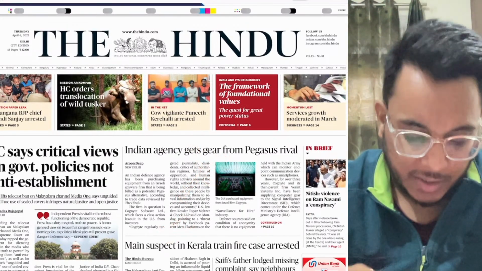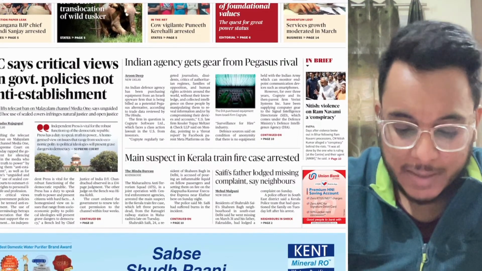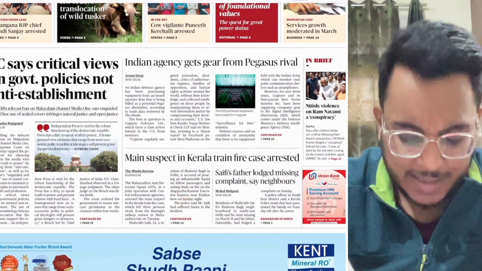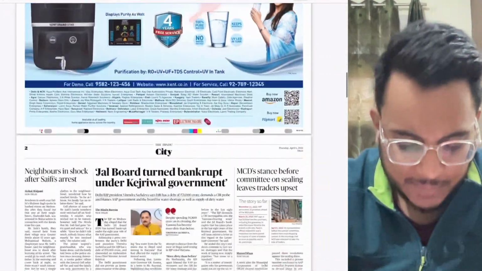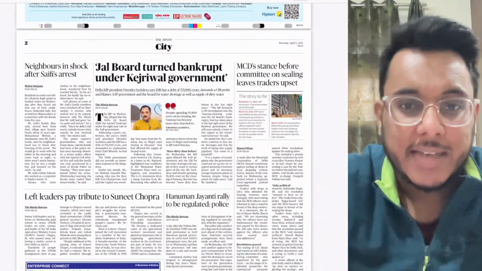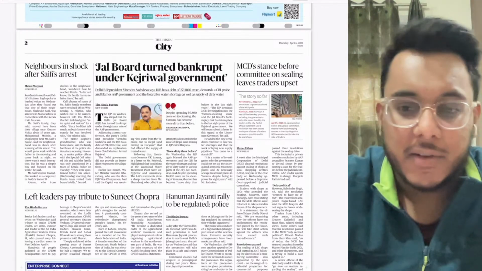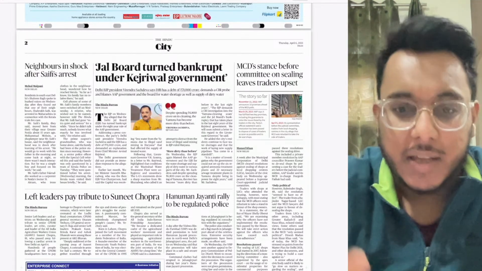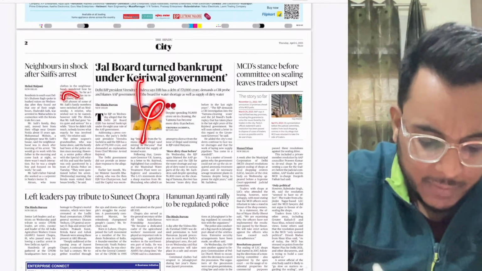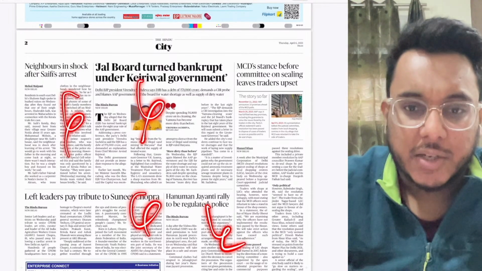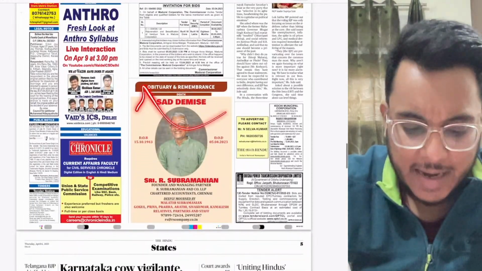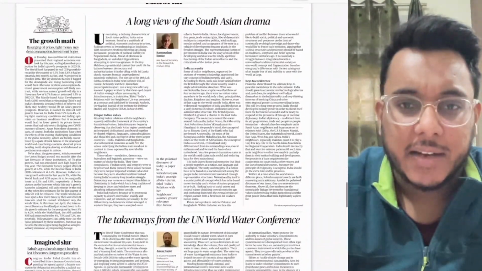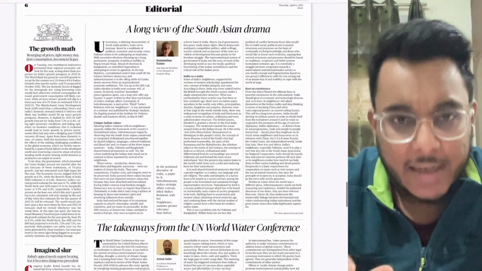for our examination. Then, main suspect in Kerala train fire case arrested. Much important thing for your UPSC is not there. Then these advertisements. Then moving on, in the regional section we have regional political news, not important for your examination. Then advertisements, etc. All these kinds of things have been filled here. So directly we'll move to the editorial page.